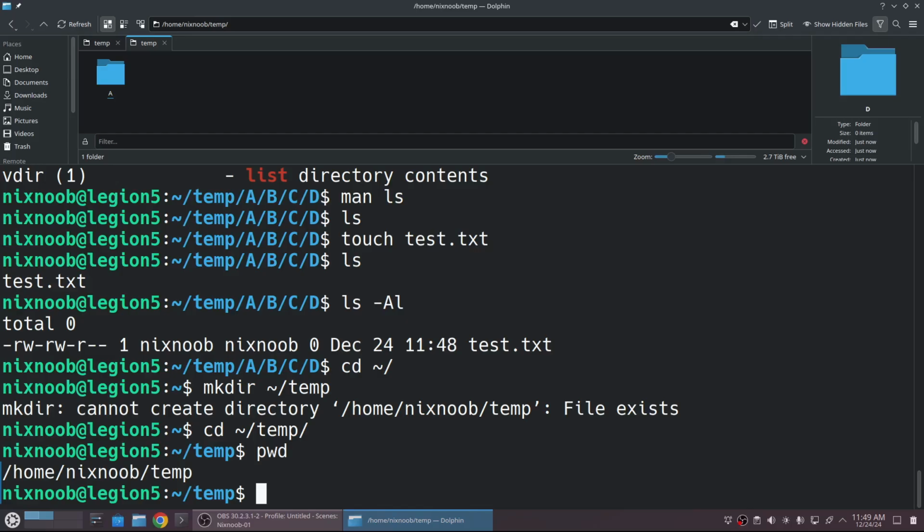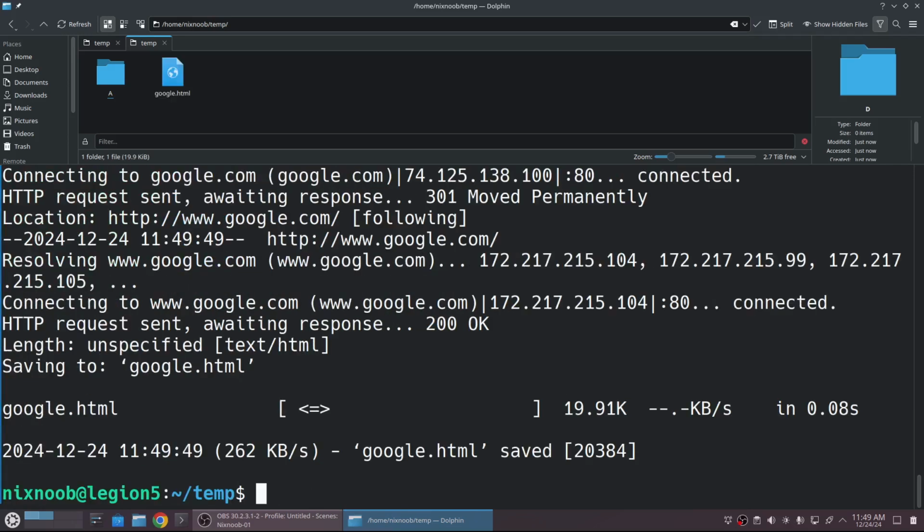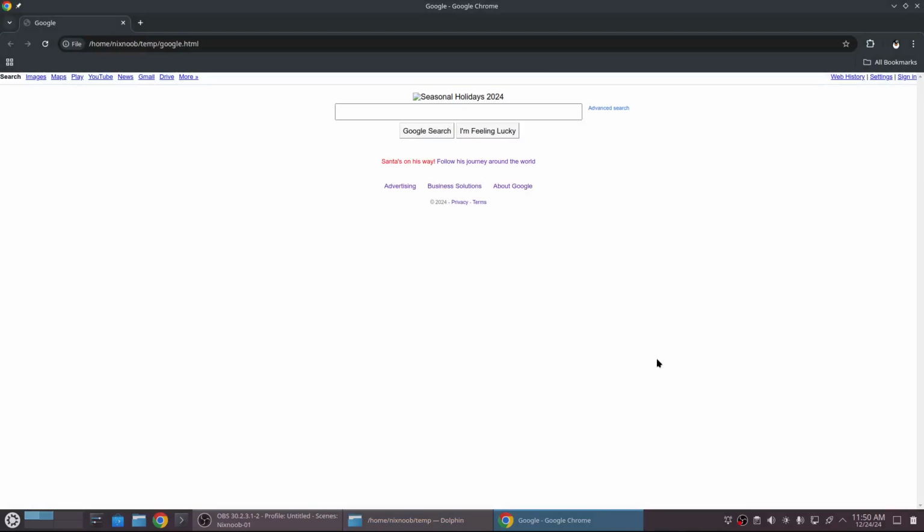called google.txt. We could do a wget http://google.com, and then output to google. Well, actually, let's make it google.html. And there we go. So now we just downloaded the HTML from google.com and put it in a temp folder under your home folder. And if we go open that in a browser, we can see we've got the Google page.